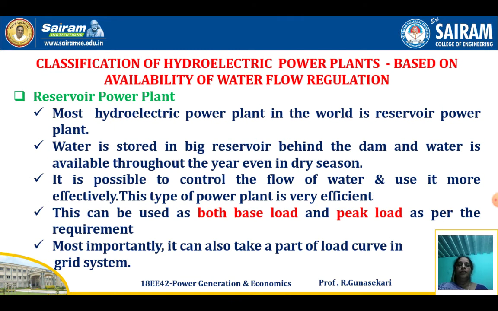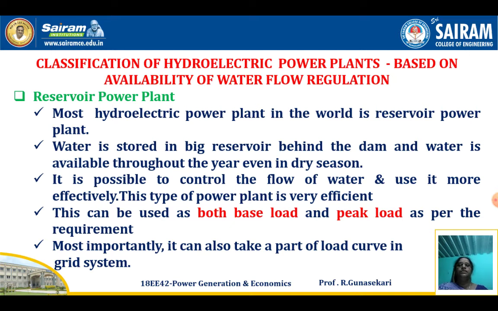Then reservoir power plant. Most of the hydroelectric power plants in the world are reservoir power plants. Water is stored in a big reservoir behind the dam, and water is available throughout the year, even in dry season also. It is possible to control the flow of water and use it more effectively. These types of power plants are very efficient. This can be used as both base load and peak load as per the requirement. Most importantly, it can also take a part of load curve in grid system.